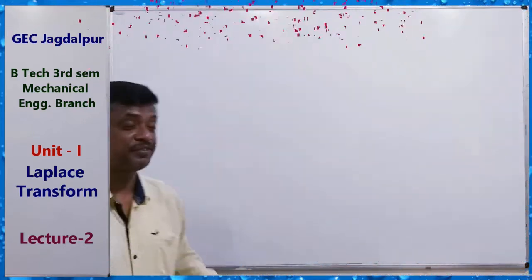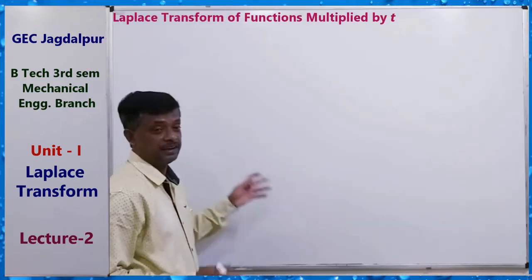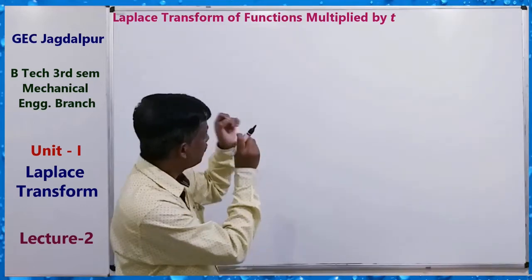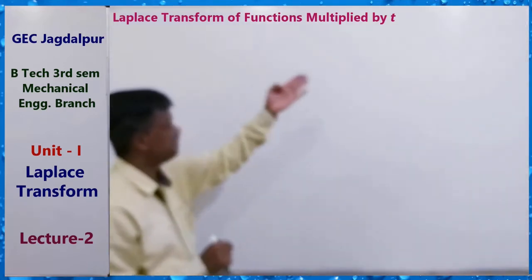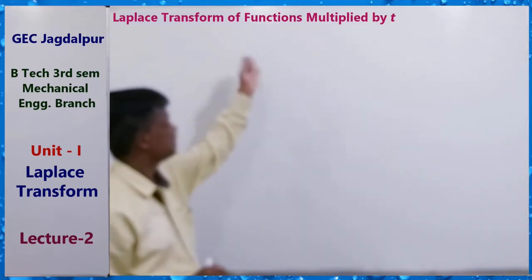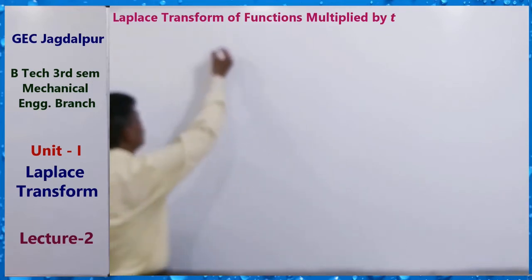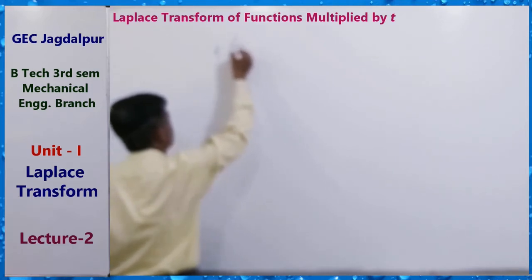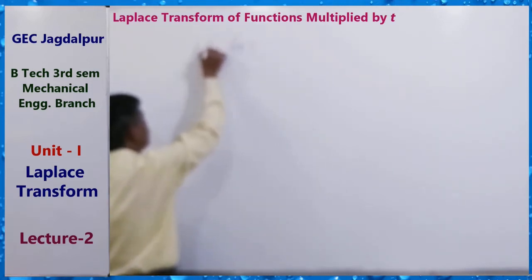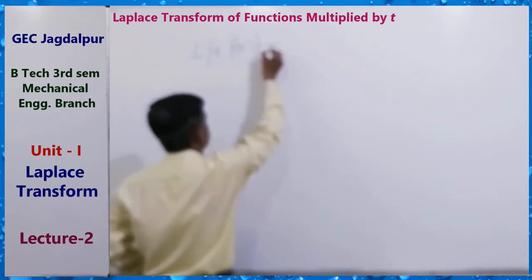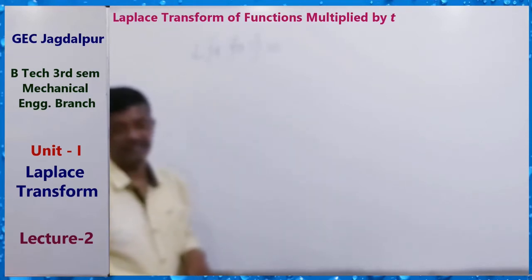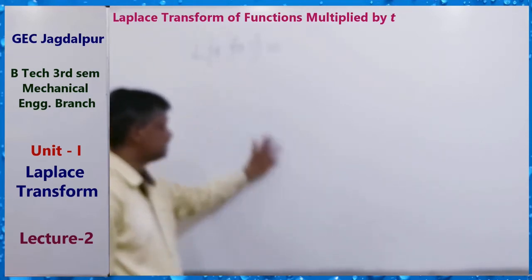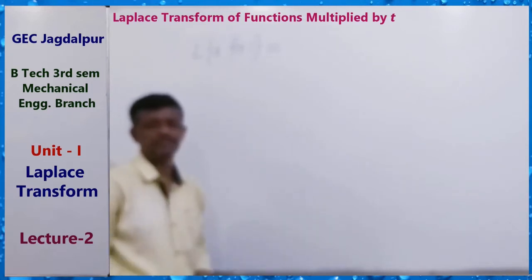Now the Laplace transform of t f(t). t f(t) means the Laplace transform of the function multiplied by t, multiplication by t. That is, we have to find the formula for the Laplace transform of t f(t). Very, very important formula. By using this, most questions may be solved.